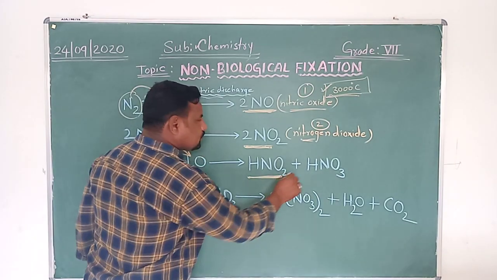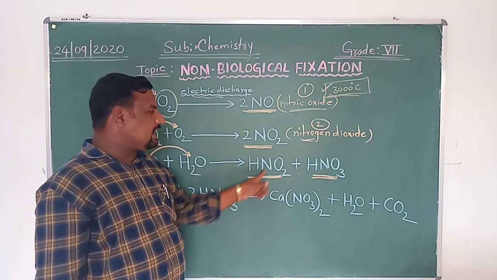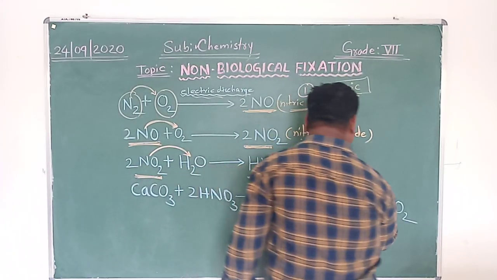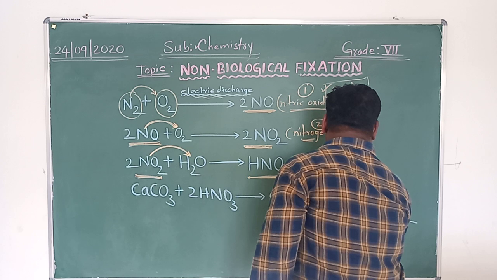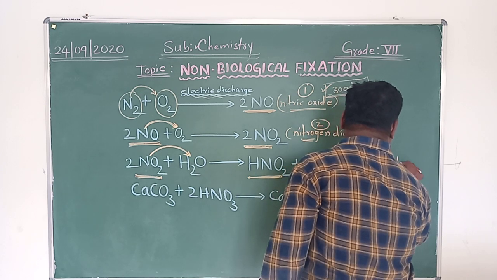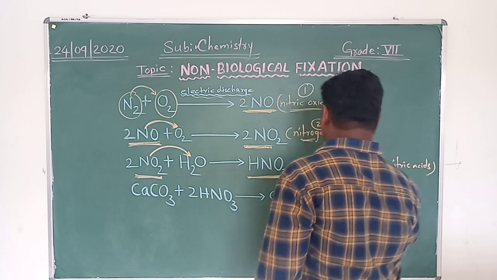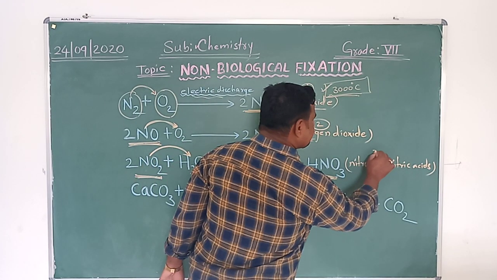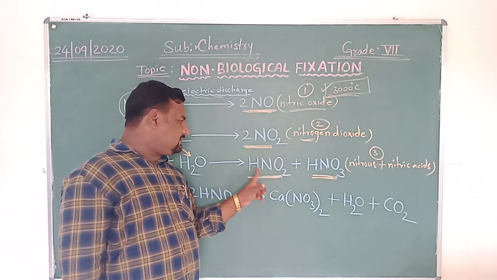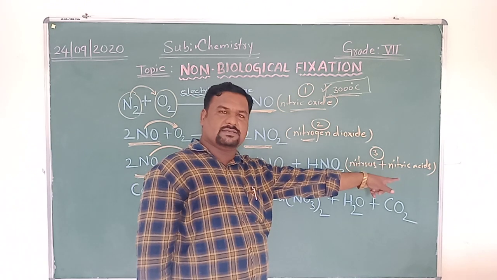HNO2 and HNO3. What are HNO2 and HNO3? It is your nitrous and nitric acids. HNO2 is nitrous acid and HNO3 is nitric acid.